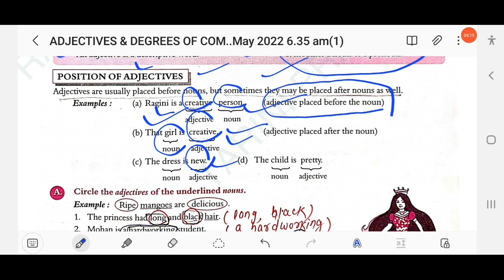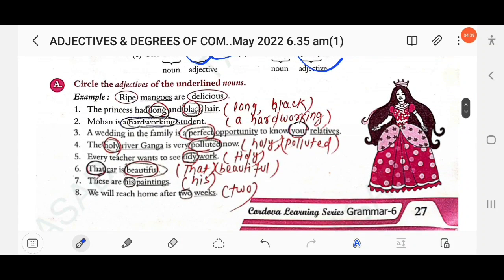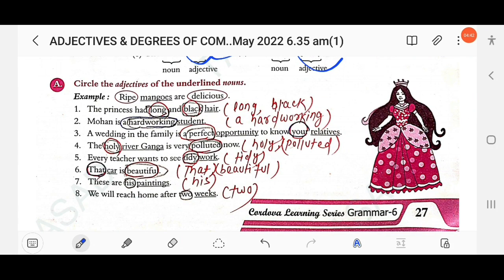Next, the child is pretty. Here pretty is an adjective. This will be called a predicative adjective. Clear? If the adjective is used before the noun, it is called an attributive adjective. If the adjective is used after the noun, it is called a predicative adjective. Clear? Next, circle the adjectives of the underlined nouns. Ripe mangoes are delicious. Here ripe and delicious both are adjectives. They tell about mangoes. Next, the princess had long and black hair.